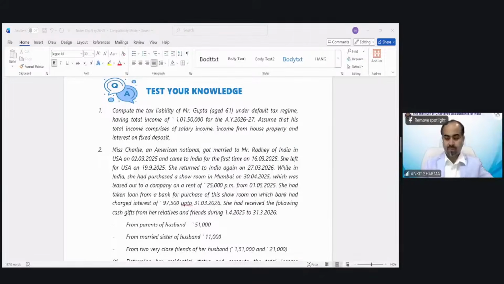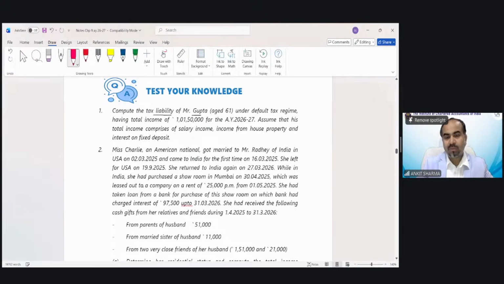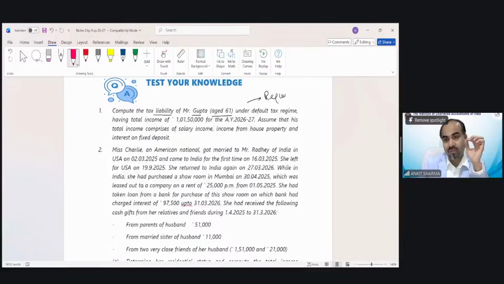So moving to the test your knowledge question. Compute the tax liability of Mr. Gupta, age 61 years. Let me tell you, in a question, the first and very important step is to understand what is the requirement of the question. And please mark important things. When you read a question, try to mark the important information given in the question.